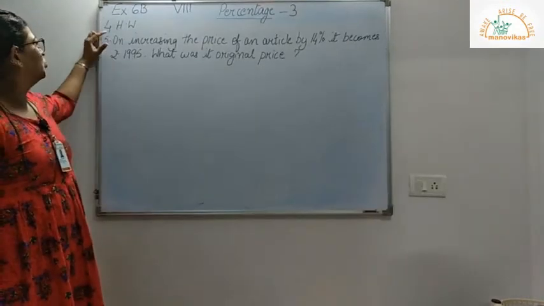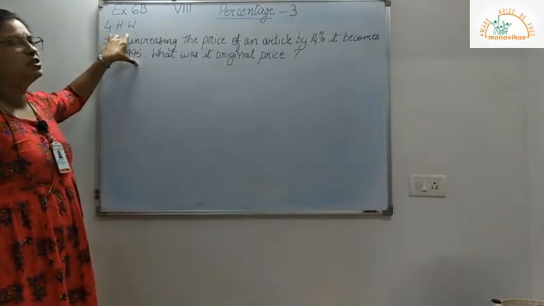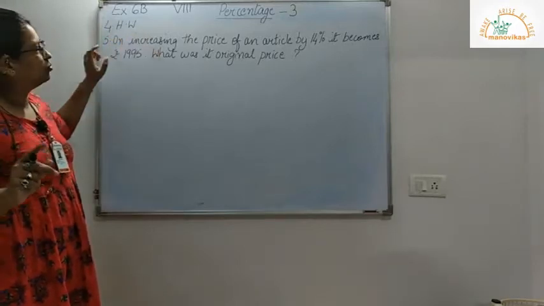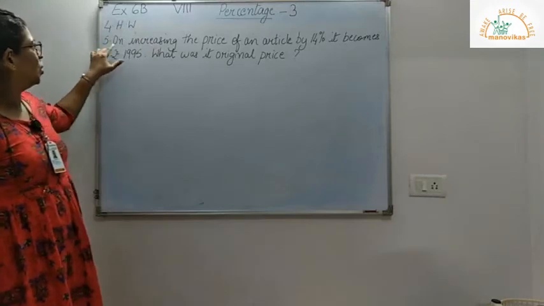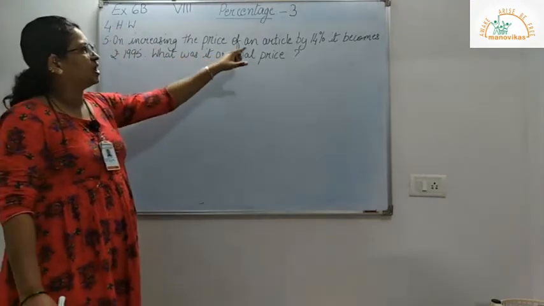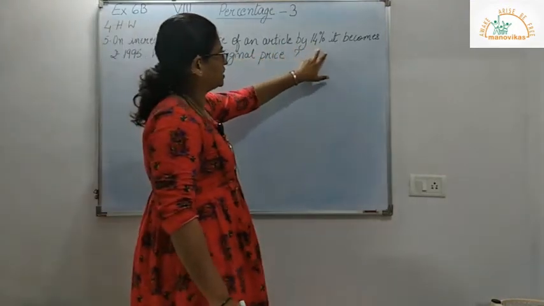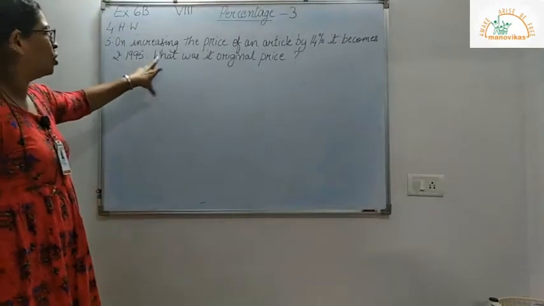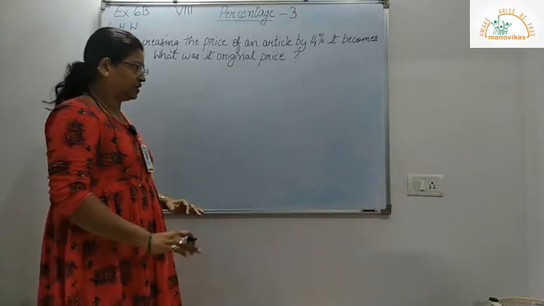Now we continue with the fourth sum. The fourth sum is similar to the first one. You can try it out for homework. Now moving on to the fifth sum. On increasing the price of an article by 14%, it becomes rupees 1995. What is its original price?